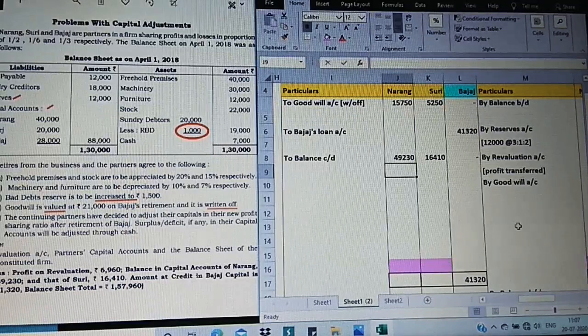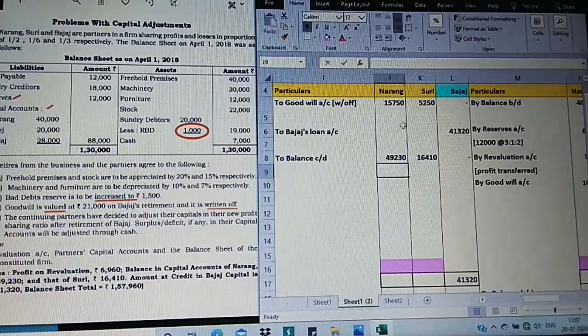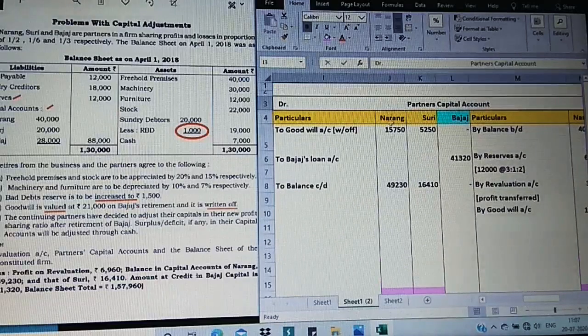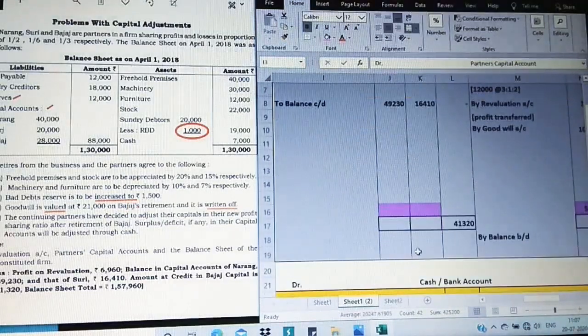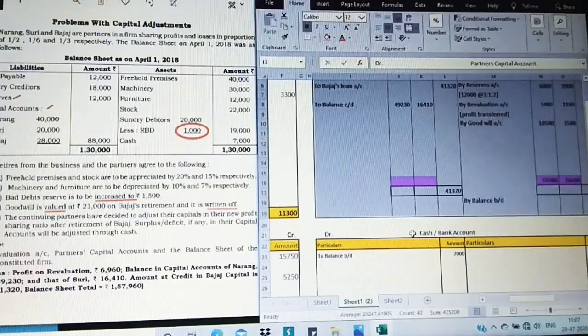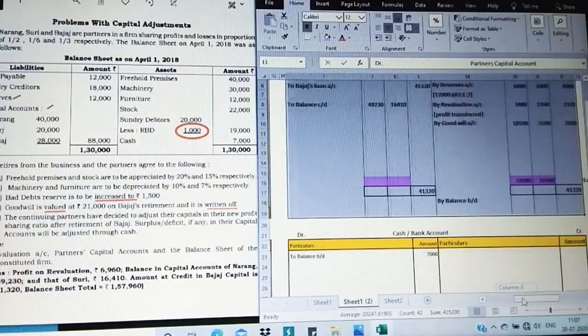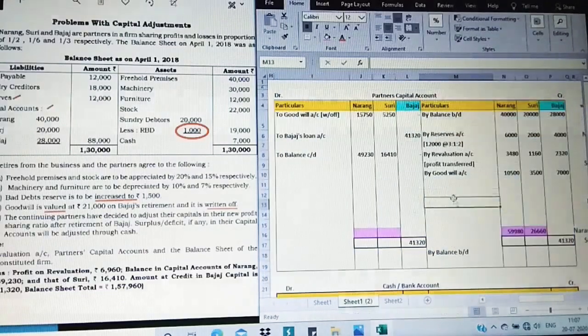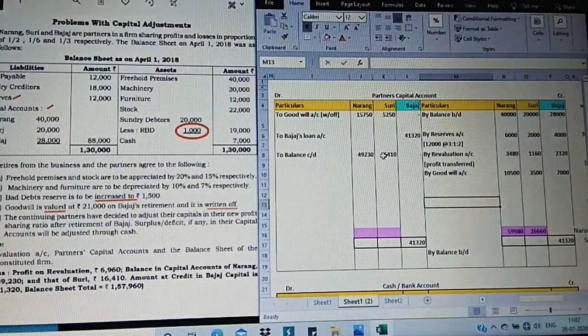This is what we have to write now. This part is completed. We have found the new capital of Narang and Suri.